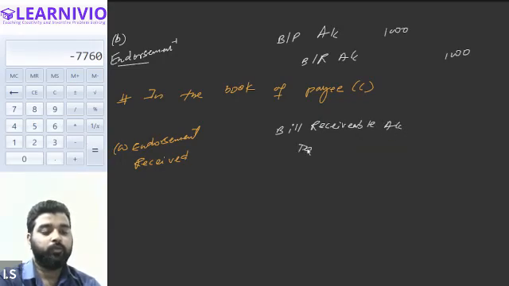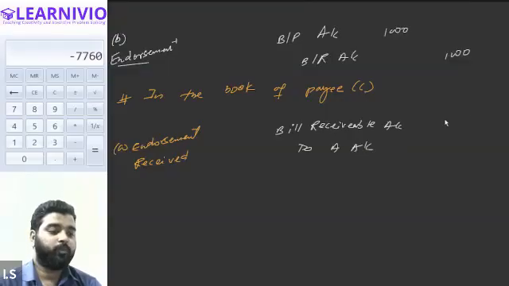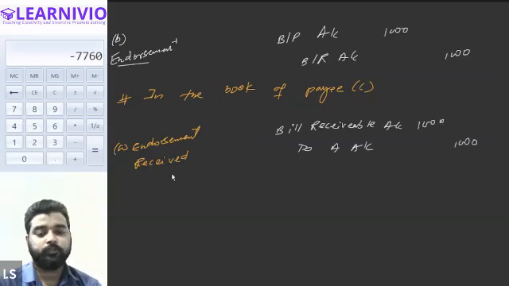right? To, tell me whose account will be credited here? A's account. Very good. A's account, 1000.